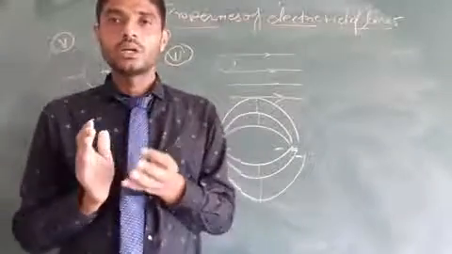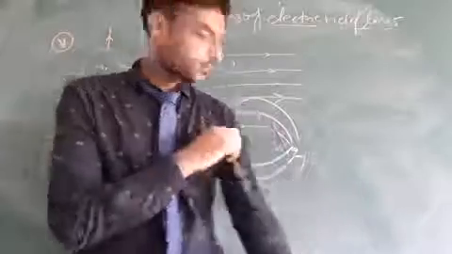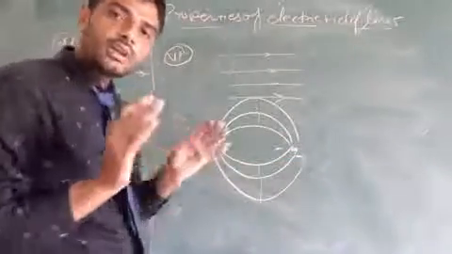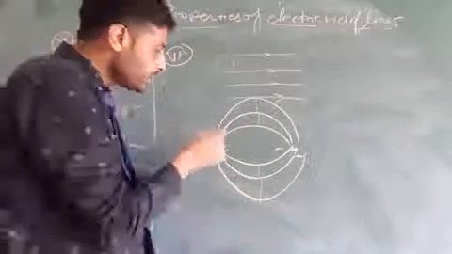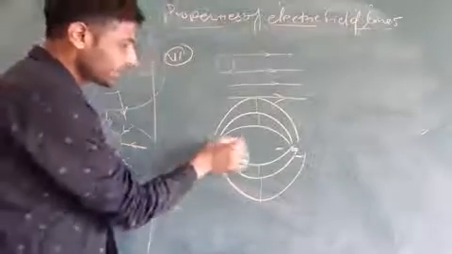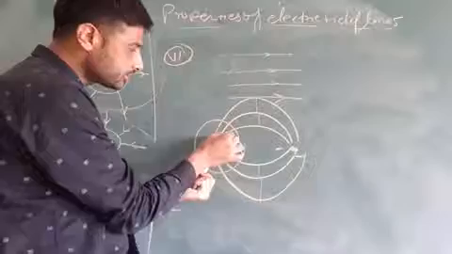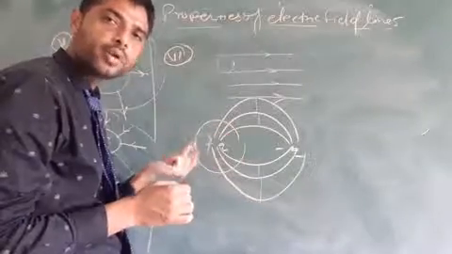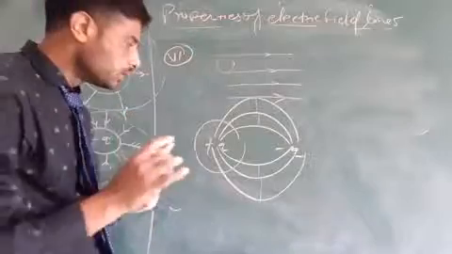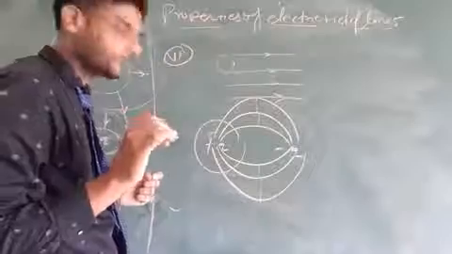If electric field lines travel near to each other, it means electric field lines are close to each other. As you can see, at this point the distance between electric field lines is small. So at this place, the strength of electric field is maximum.